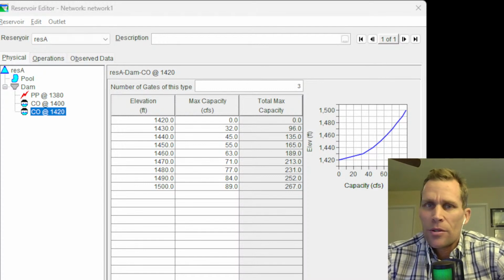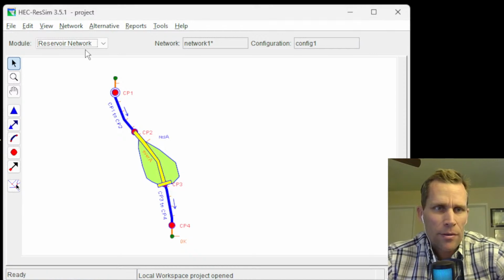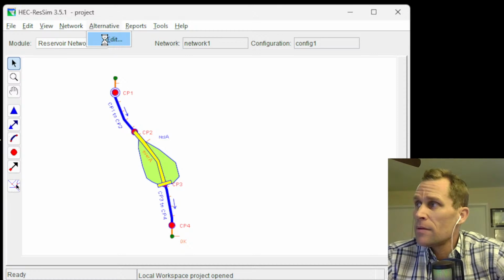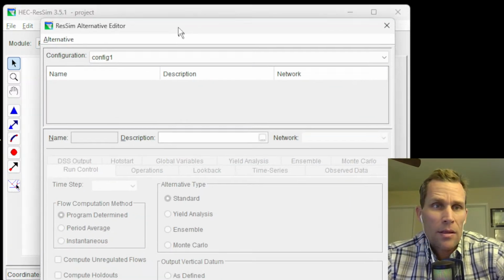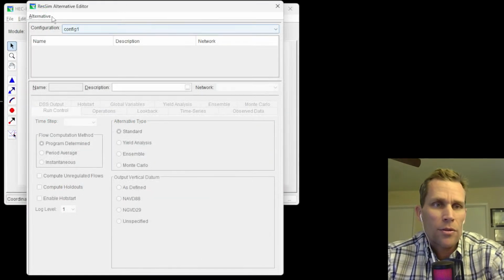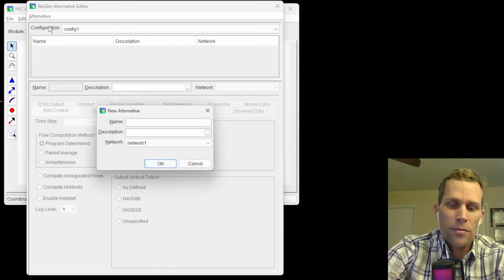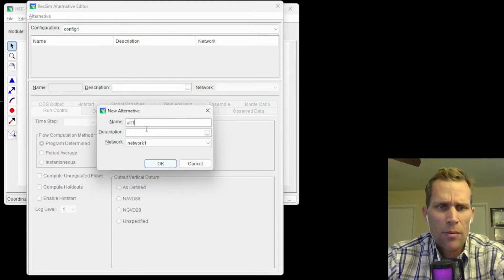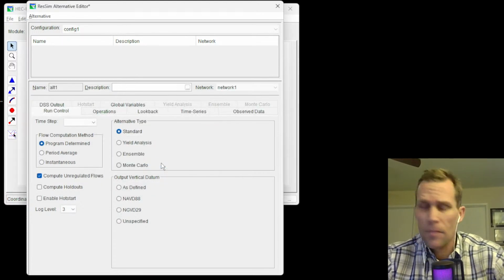All right, next up, what we want to do is create an alternative. So I'm going to click OK on Reservoir Editor, then Network. I'm going to save all those edits. Click on Alternative, Edit. All right, and then to create a new alternative, I'll go up to Alternative, New. I'll just call it Alt1, and it will be based on my network 1 right here, and then click OK.